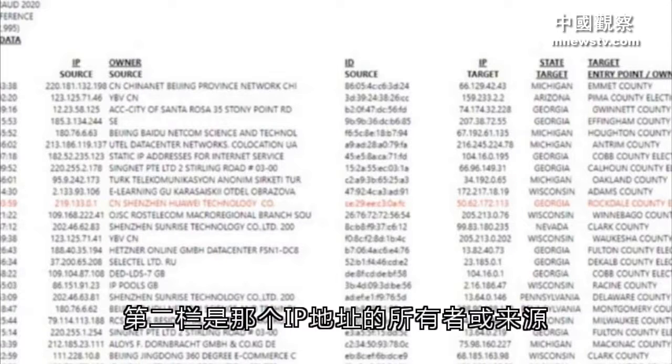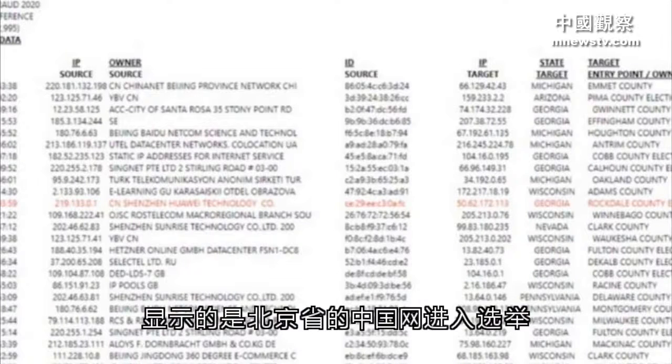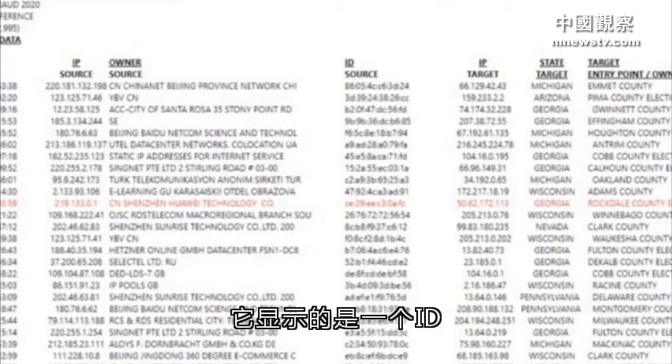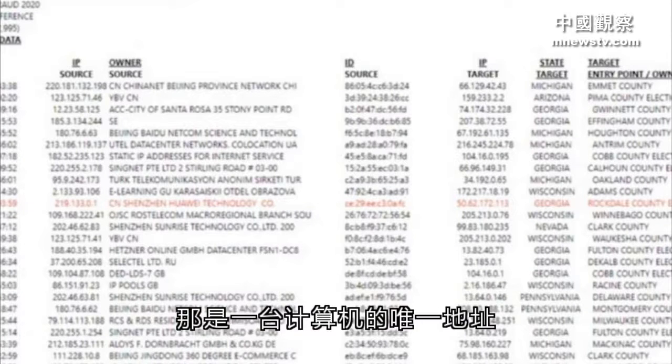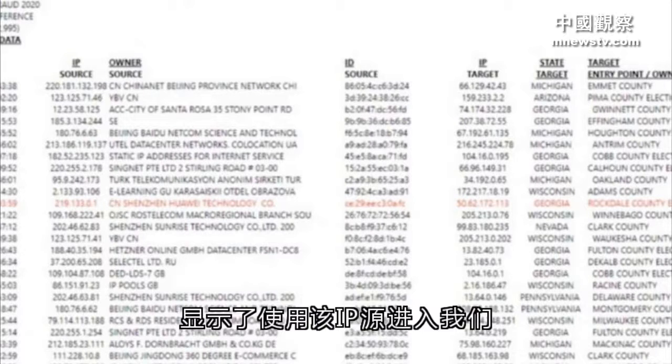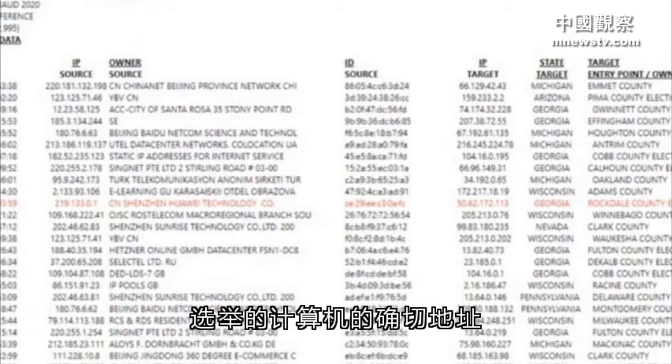The second column is the owner or source of that IP address. That shows that ChinaNet in Beijing province entered the election. It shows an ID. That is the unique address of a computer. That shows the exact computer using that IP source that entered into our election.